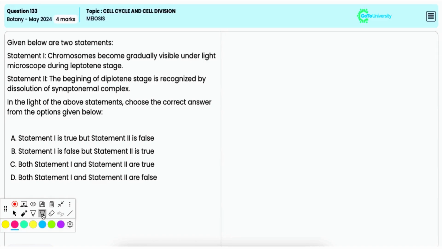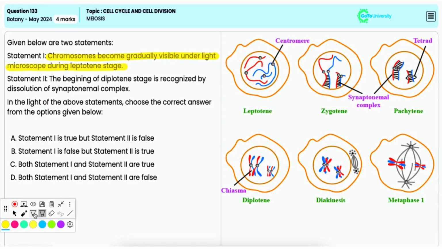In this question, two statements are given, and in the context of these two statements, you have to choose the correct option. Statement 1: chromosomes become gradually visible under the light microscope during the leptotene stage. Now, this is true. During the leptotene stage of prophase 1 in meiosis, chromosomes begin to condense and become visible